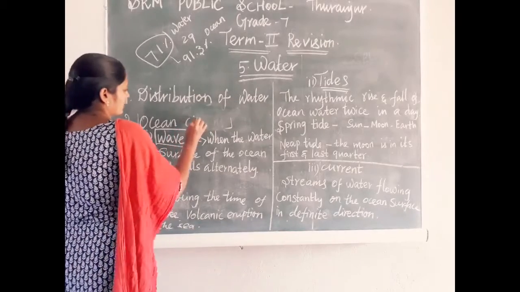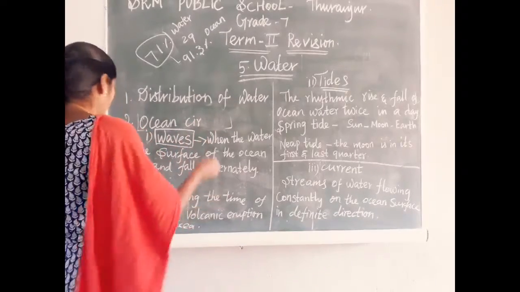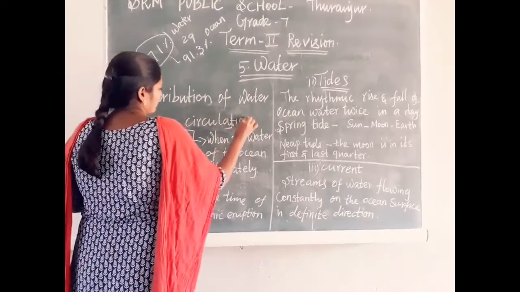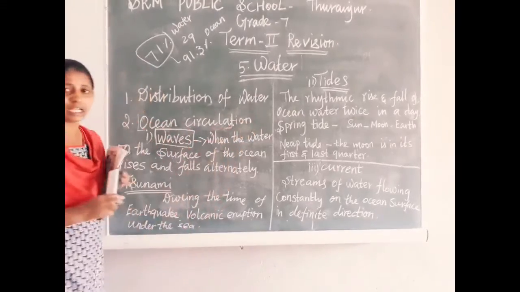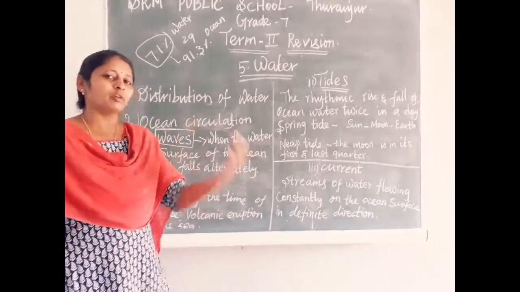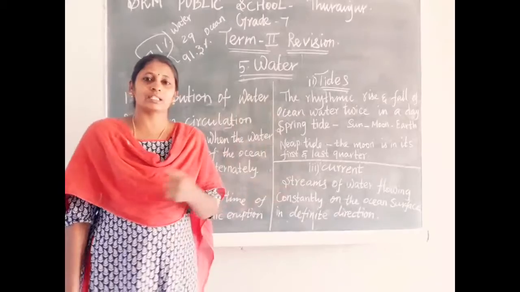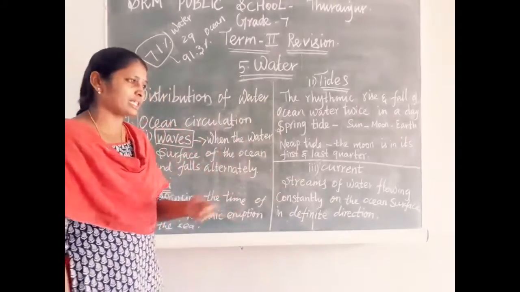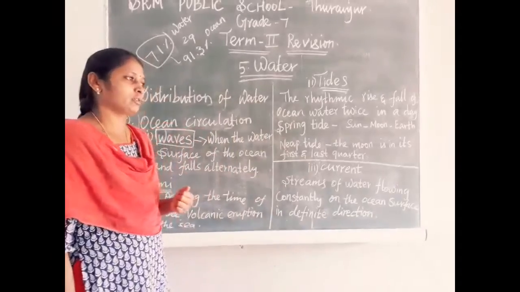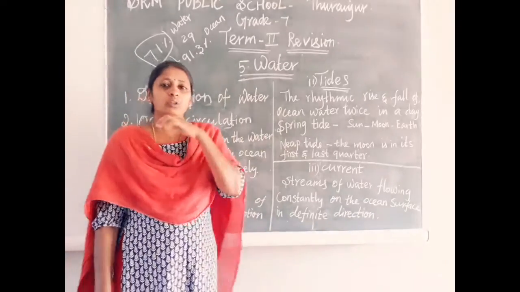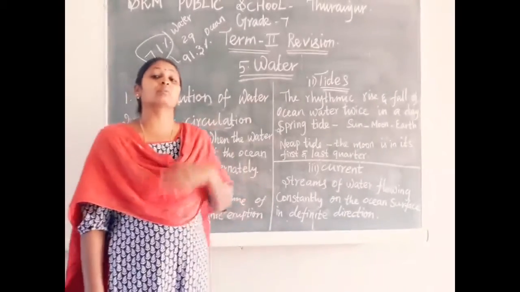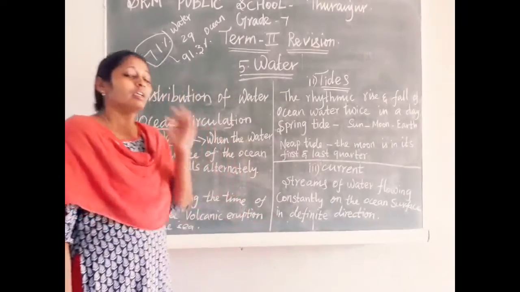Whenever we have a chance to go to the beach, we enjoy playing there. What are the things we can see at the beach? We can see shells, we can see sand, and we can see waves, lots of things. So how is the ocean water circulated?